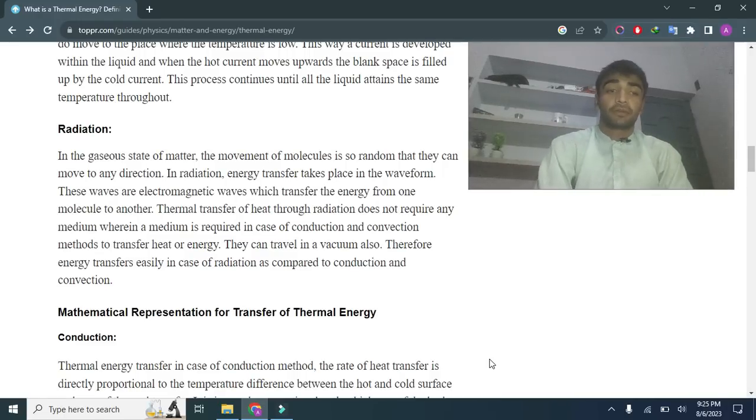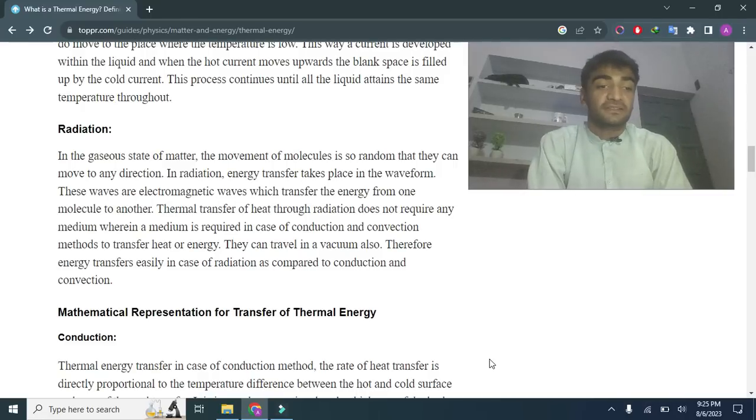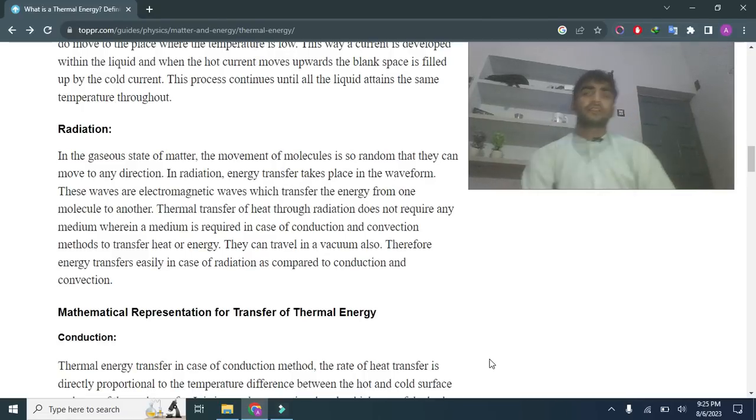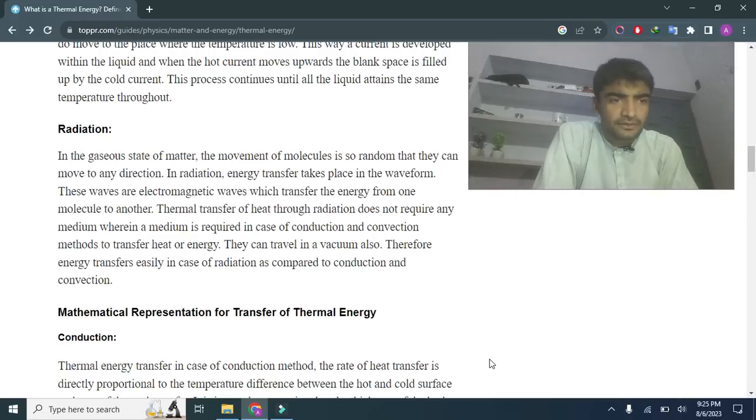Thermal transfer of heat through radiation does not require any medium, whereas a medium is required in the case of conduction and convection. It can travel through a vacuum also. This is how the energy of the sun reaches the Earth.